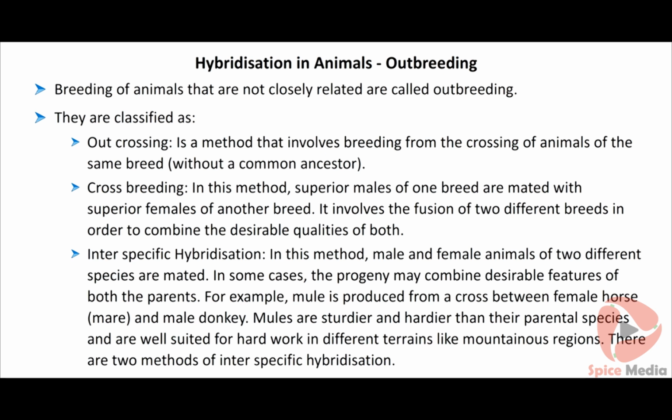In this method, male and female animals of two different species are mated. In some cases, the progeny may combine desirable features of both the parents. For example, a mule is produced from a cross between a female horse, a mare, and a male donkey. Mules are sturdier and hardier than their parental species and are also well suited for hard work in different terrains like mountainous regions. There are two methods of interspecific hybridization.